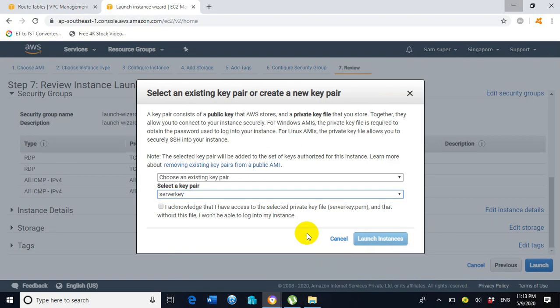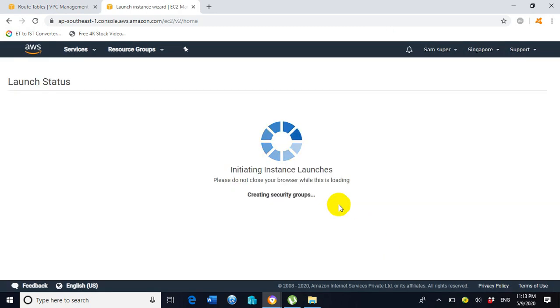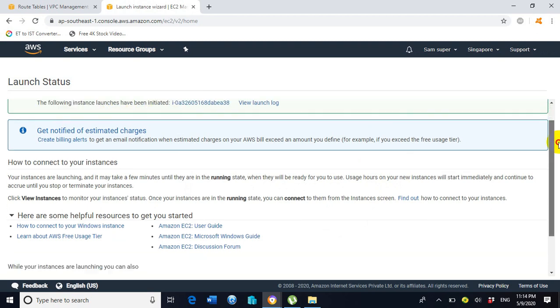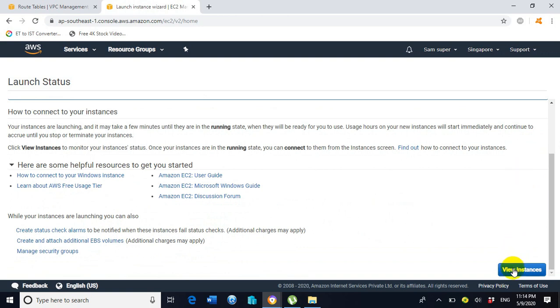So go to the portal. I selected the key pair name server key. Now check mark the option: I acknowledge that I have access to the selected private key, the key file server key.pem. Now click on launch instances. Now the status is showing your instances are now launching. So this is a good symptom. Scroll down and click on the option view instances.